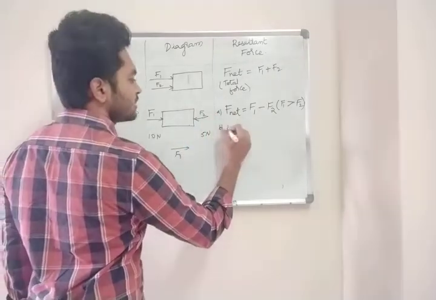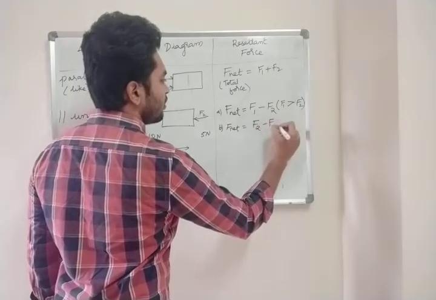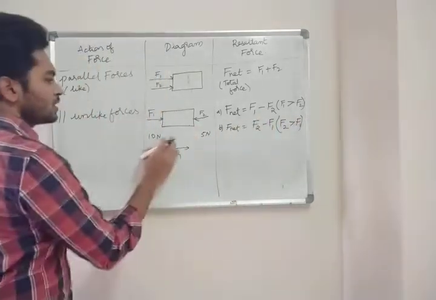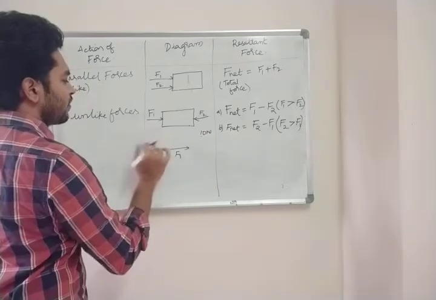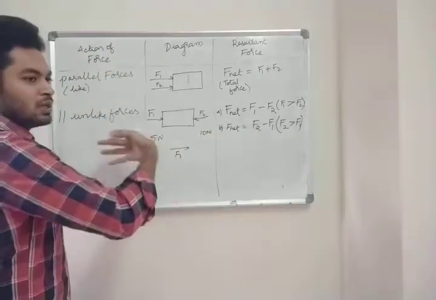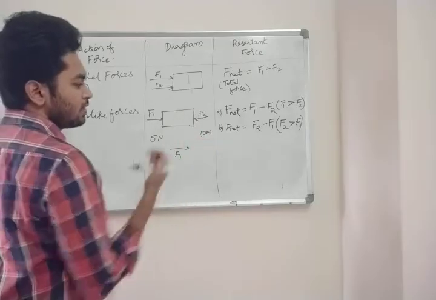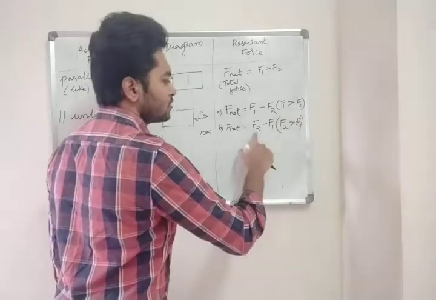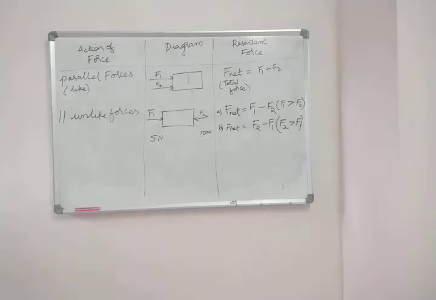Now this is the first case. So in the second case, F net is equal to F2 minus F1, where F2 is greater than F1. Suppose F2 is 10 Newton and F1 is 5 Newton. Now the block will move in the direction of F2, right? In the direction of F2, because 10 Newton is greater. Understood? That is why I have written F2 greater than F1. So higher force minus lower force. Clear?